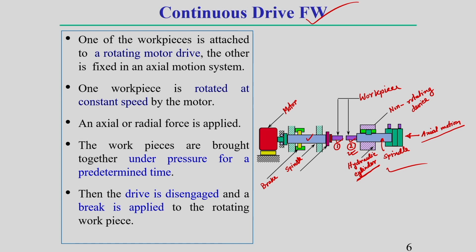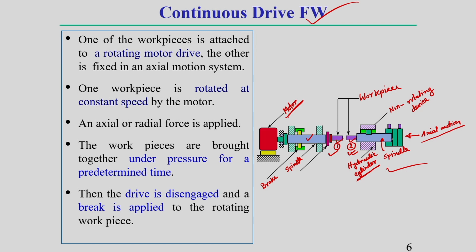So, what are the main steps you can see. First of all, we have to start rotation of workpiece 1 by using this motor. This motor is connected with the spindle, and the spindle is connected with the workpiece. First the motor starts, after that the motor starts the spindle, then the spindle starts rotation. Due to this rotation of the spindle, the workpiece also starts rotation.